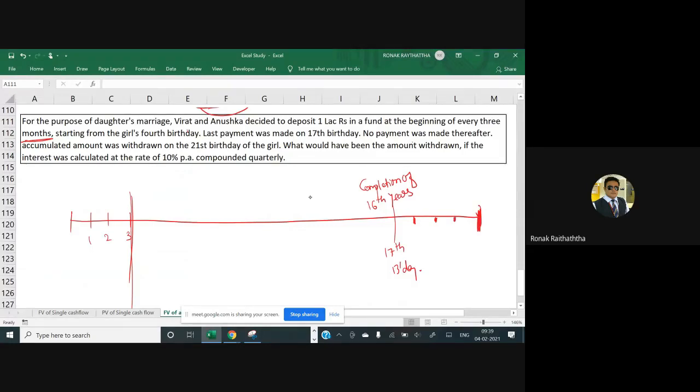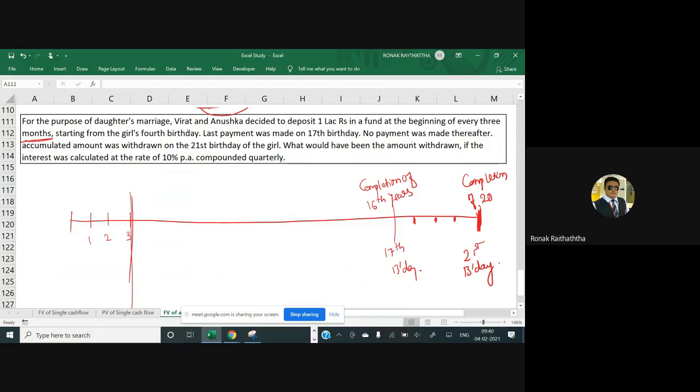And completion of 20, that means it would be the 21st birthday. So a little tricky language has been used over here. Once you prepare this timeline, then it becomes absolutely easy for you to understand.